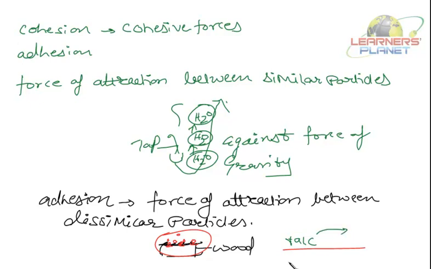That is, there is no force of attraction between this talc and table. Whereas, if the surface is rough, there is some force of attraction between these particles and the surface. Right? So what is adhesion or adhesive forces? The force of attraction between dissimilar particles is called adhesive force, whereas the force of attraction between similar particles is known as cohesive force.